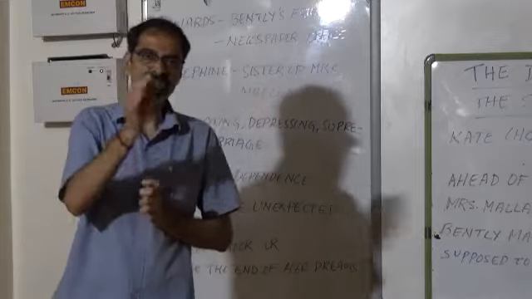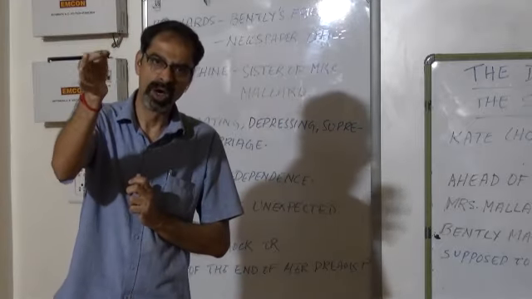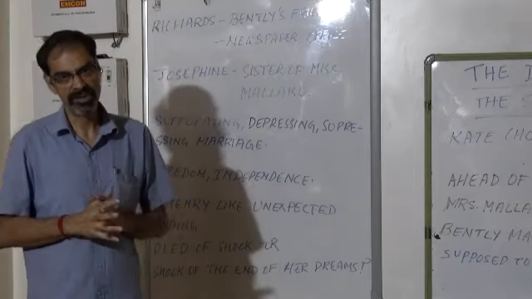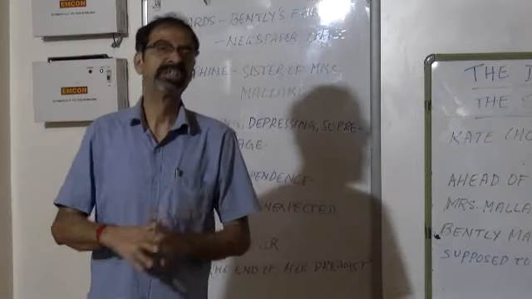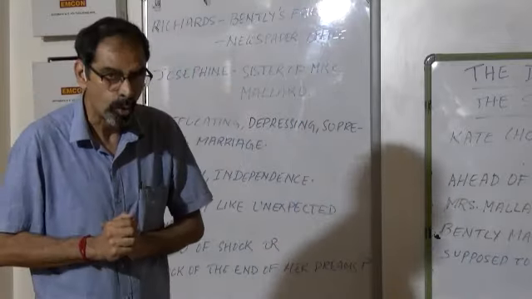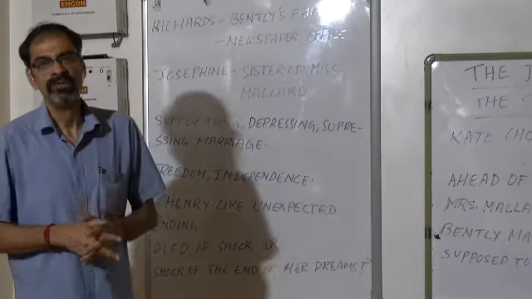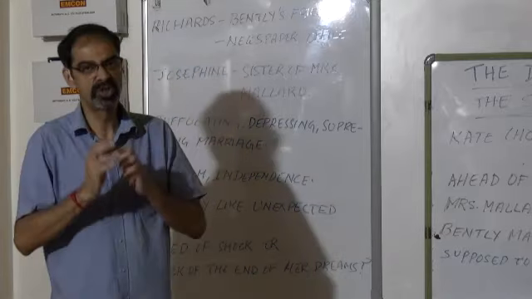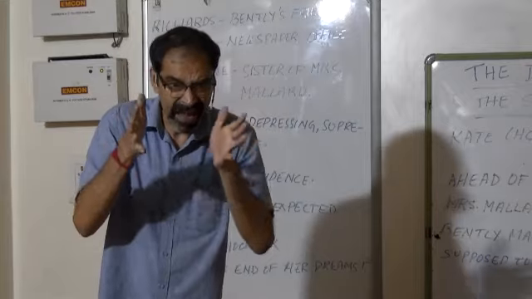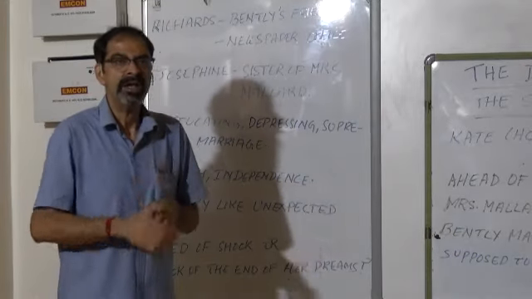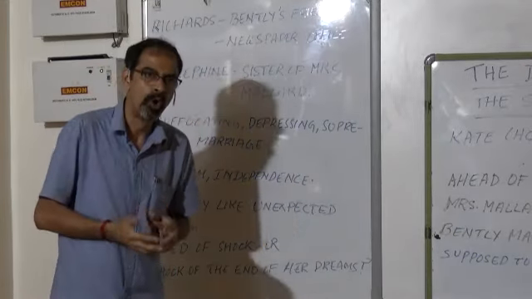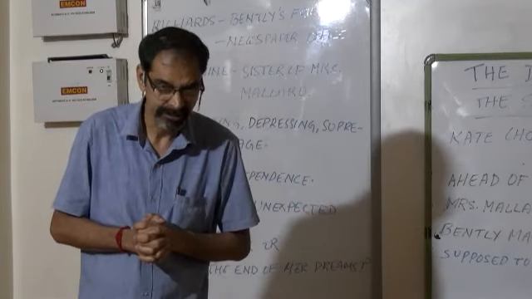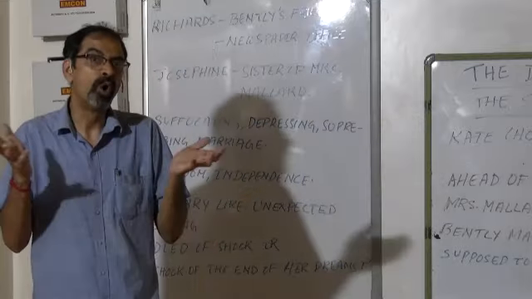Now, Mrs. Mallard went to her room, locked the door of the room from inside, and then she went near the window. Near the window, there was a very roomy and spacious armchair. She sat down on that armchair near the open window and looked at the outside. Now, what was outside?